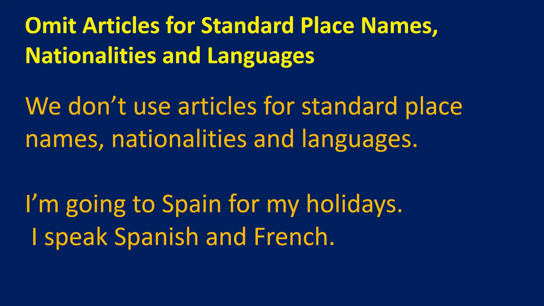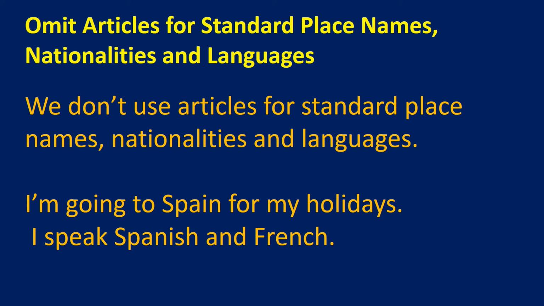Next, we can see where we have to omit the articles. We have to always remember where to omit the articles. First, we omit articles for standard place names, nationalities and languages. We do not use articles for place names, nationality and language. Example, I am going to Spain for my holidays. In front of the country name Spain, we should not use any article. Next example, I speak Spanish and French. Here we should avoid an article in front of the language.